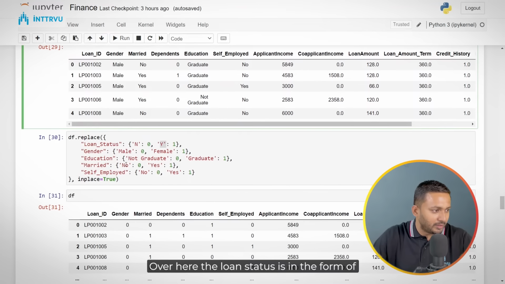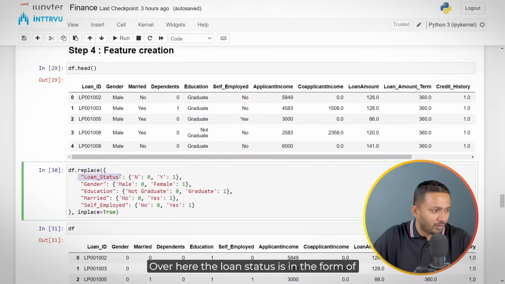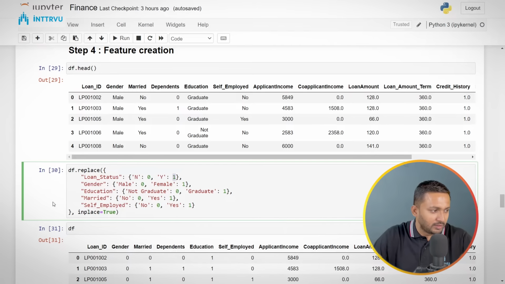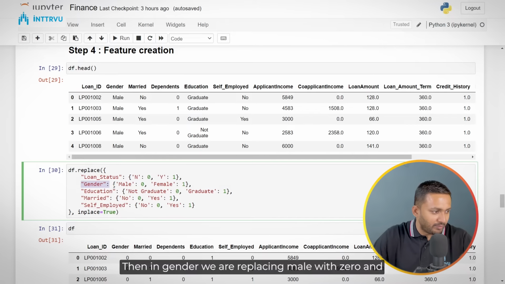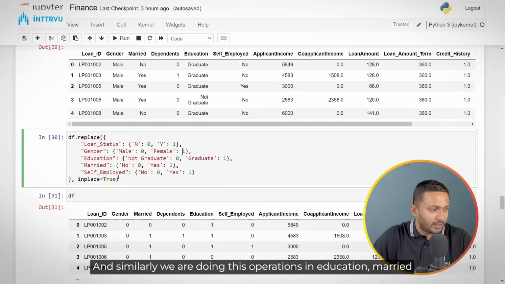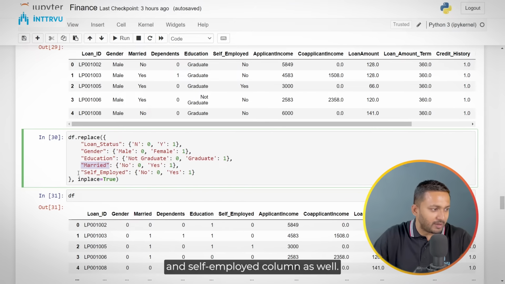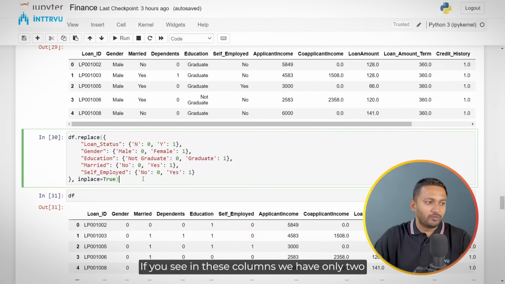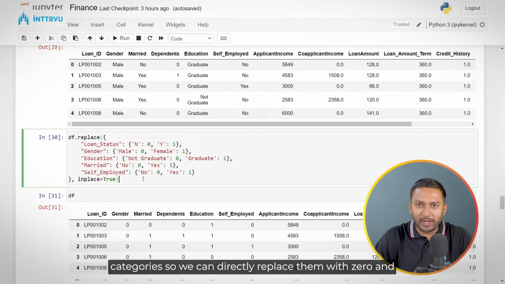Over here, the loan status is in the form of no and yes values. So we are going to replace the no value with 0 and the yes value, basically flag Y, with 1. Then in gender, we are replacing male with 0 and female with 1. And similarly, we are doing these operations in the education, married and self-employed columns as well. If you see in these columns, we have only 2 categories, so we can directly replace them with 0 and 1.